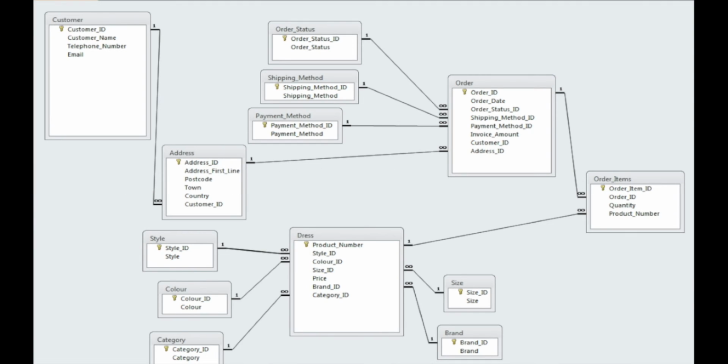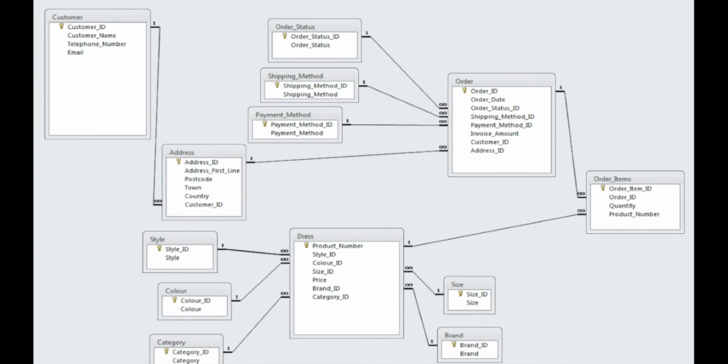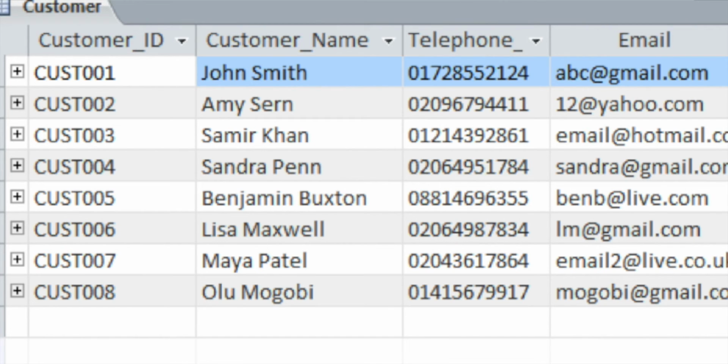We have created a database on Microsoft Access which mirrors the information from the ER diagram. Each table contains a series of entries to show how the database works, concerning the cardinality of the relationships. For example, the customer table contains the primary key, customer ID. This unique value will correlate with a specific customer name, telephone number, and email, all important details required for a customer to make an order.